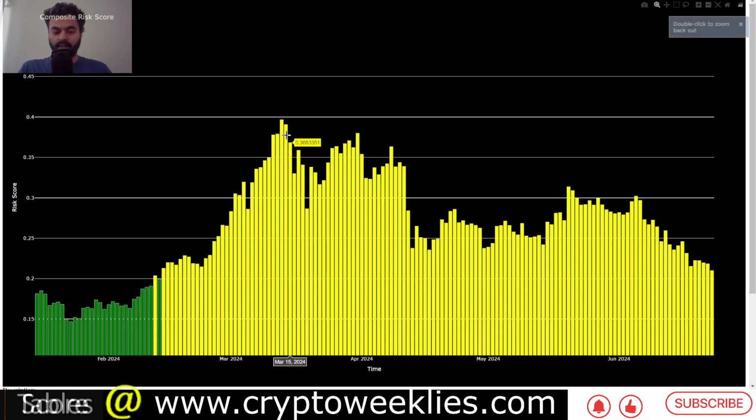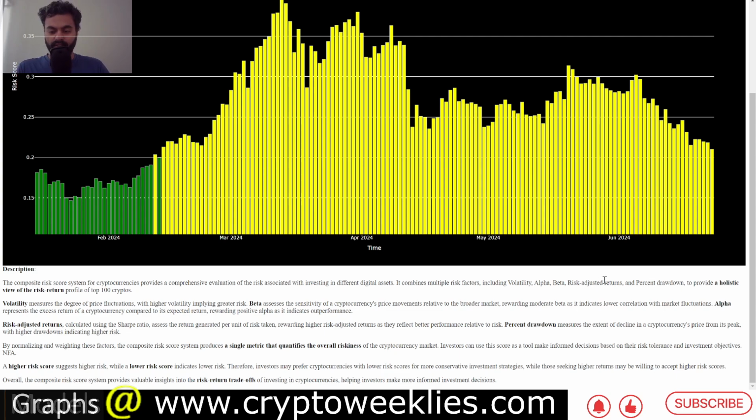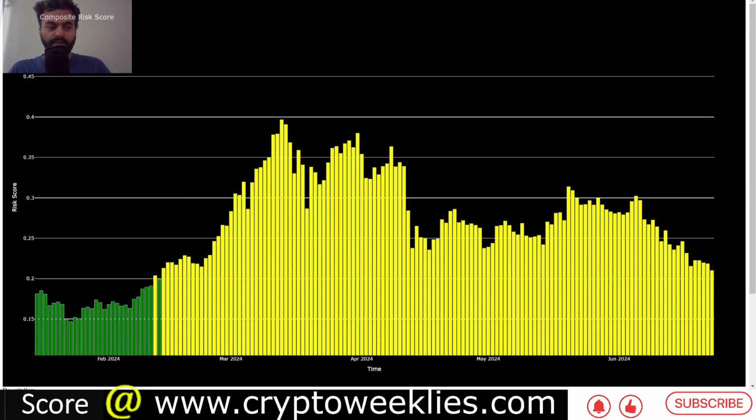Right now the risks are coming down. You might see the color code shift because they are really close to the 0.2 level, and have been in a decline mode since March of 2024 till about June. These risks are calculated using the percent drawdown as well as alpha, beta, and volatility. If any of these things decrease, the risk score should go down. This is the key idea. This is one single metric to analyze where the market is at this point in time.